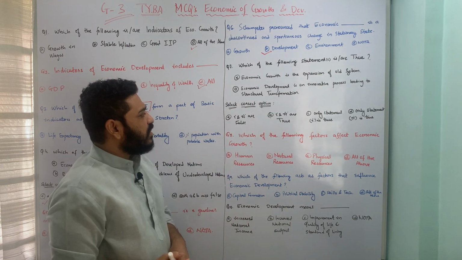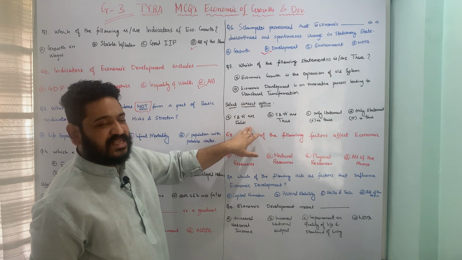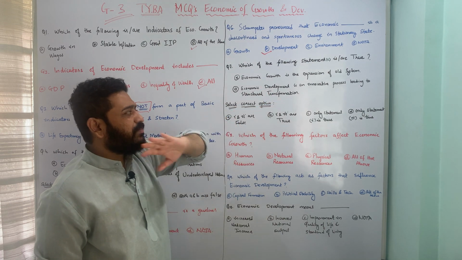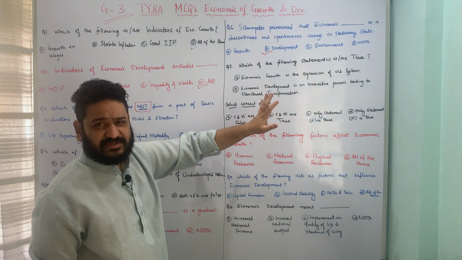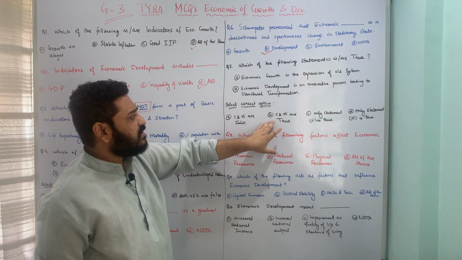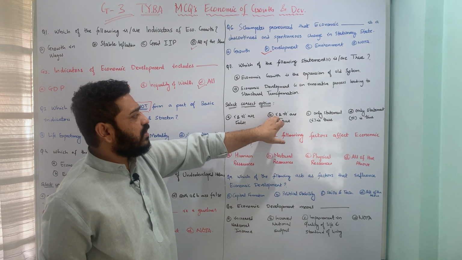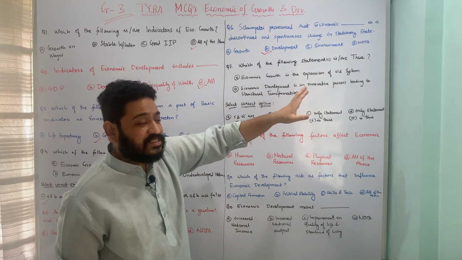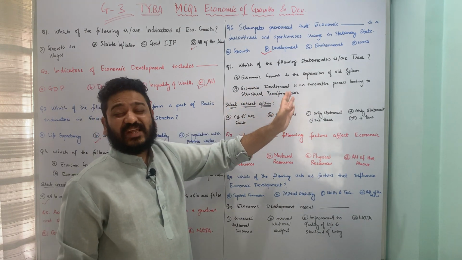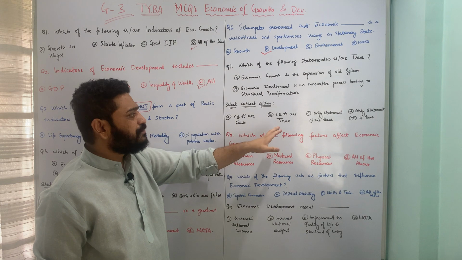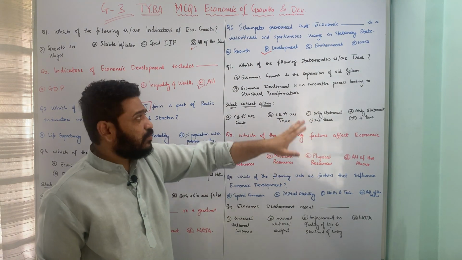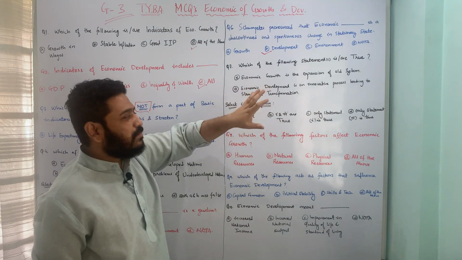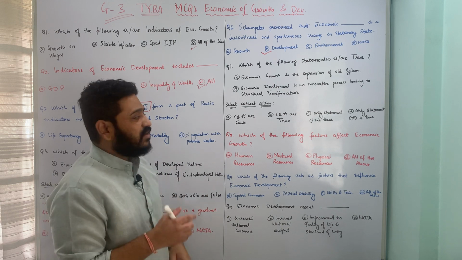The first is 1 and 2. Statement 1 and 2 are false. That means economic growth is not related to expansion of old system, whereas economic development does not lead to any change in structural transformation, or whatever you call it. The next is B. B is talking about 1 and 2 are true. That means both these statements, economic growth is expansion of the old system, whereas economic development is an innovative process leading to structural transformation. C option is only statement 1 is true. That means this is true, this is false, and option D is only statement 2 is true and first is false. But here we have to identify what is the case, and here the correct answer is option B.